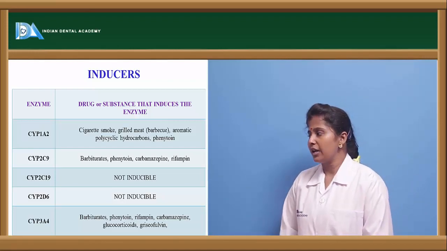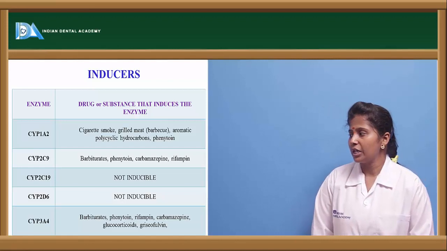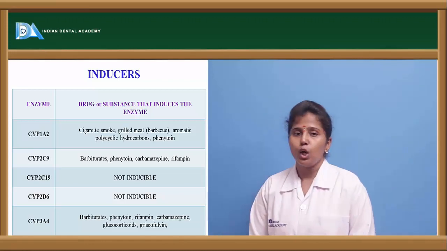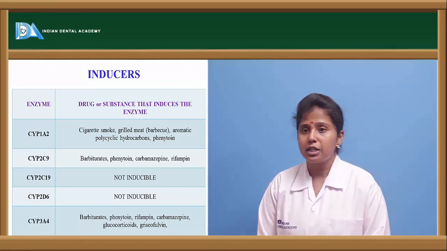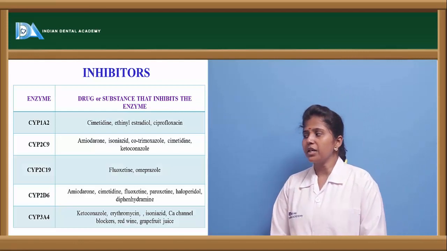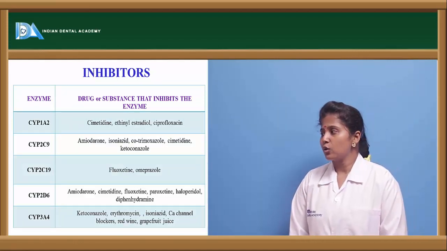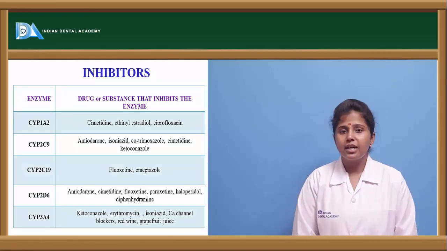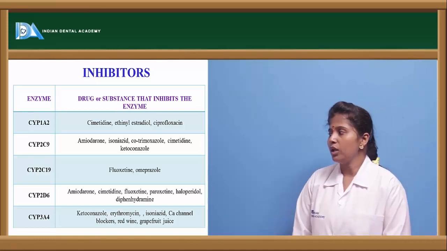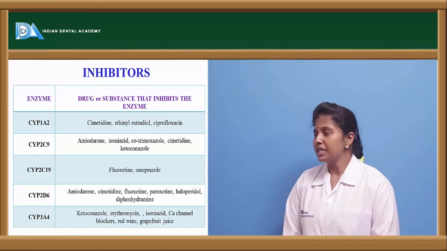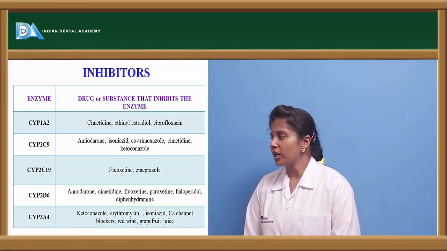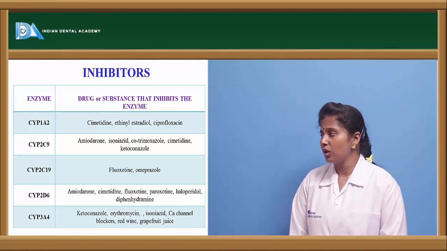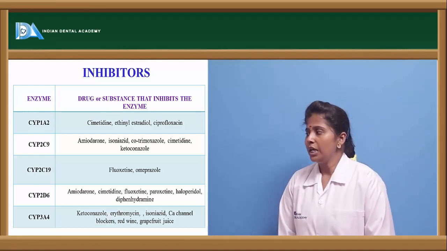And cytochrome 3A4 inducers are barbiturates, phenytoin, rifampicin, carbamazepine, glucocorticoids and griseofulvin. The inhibitors of these enzymes: cytochrome 1A2 inhibitors are cimetidine, ethinyl estradiol, ciprofloxacin. 2C9 inhibitors are amiodarone, isoniazid, clotrimazole, cimetidine and ketoconazole.